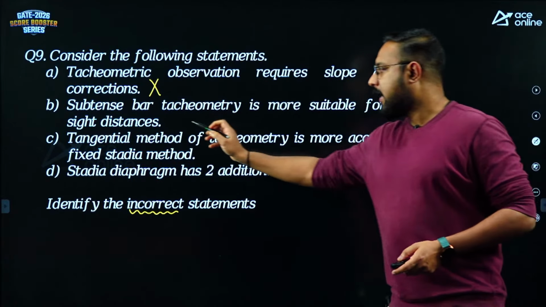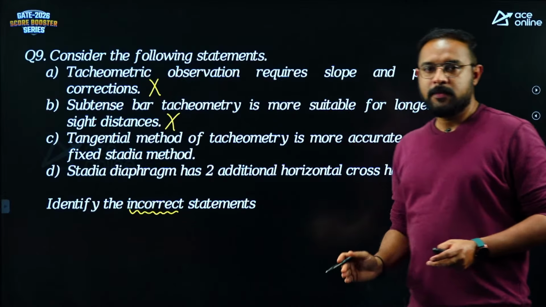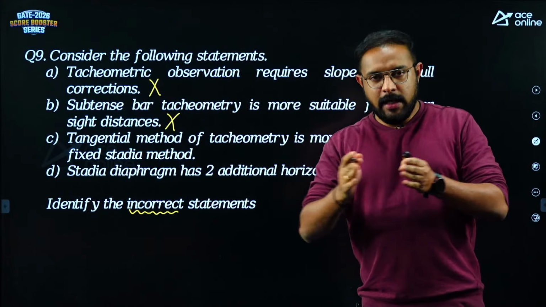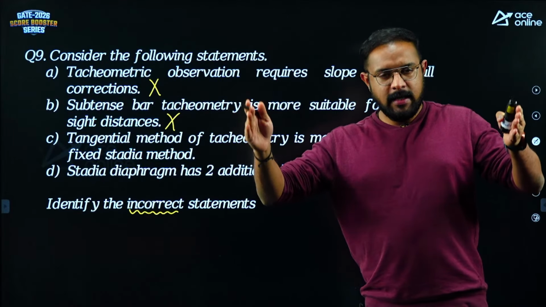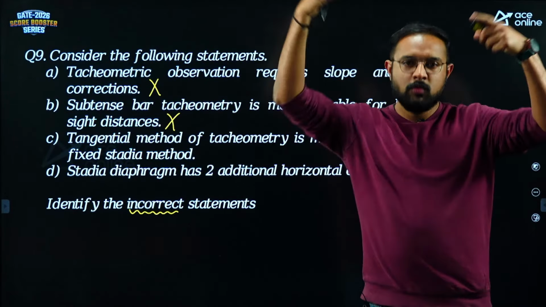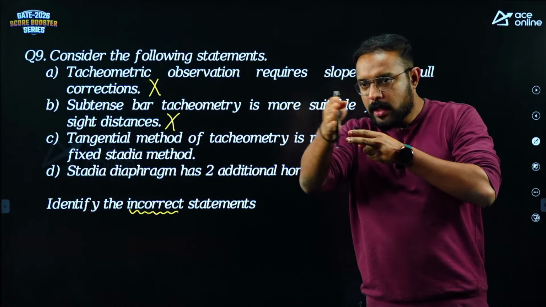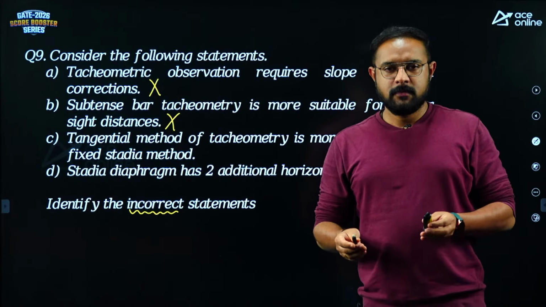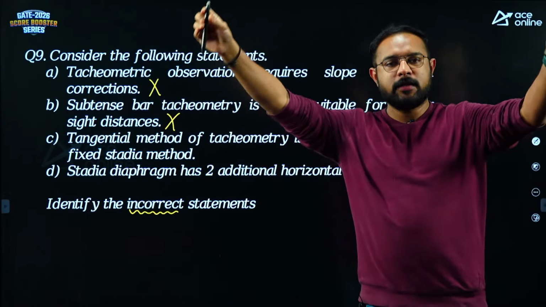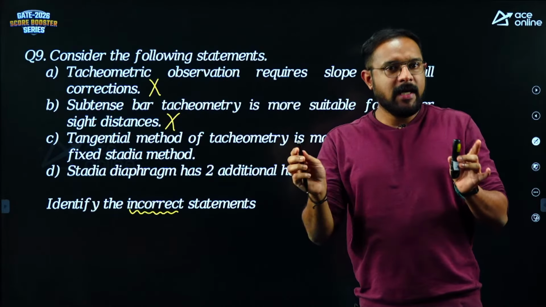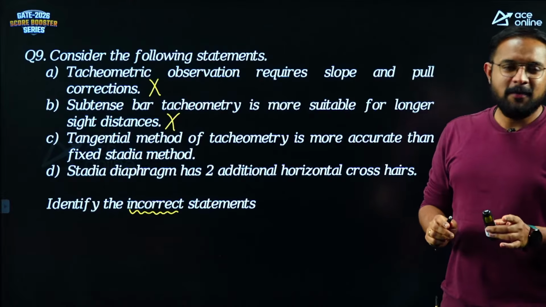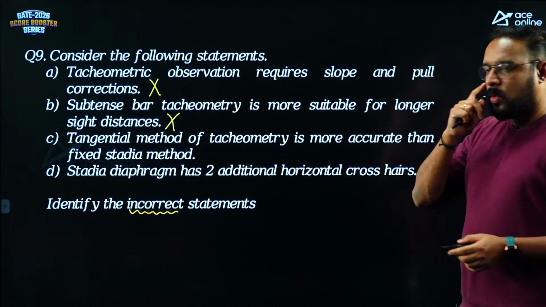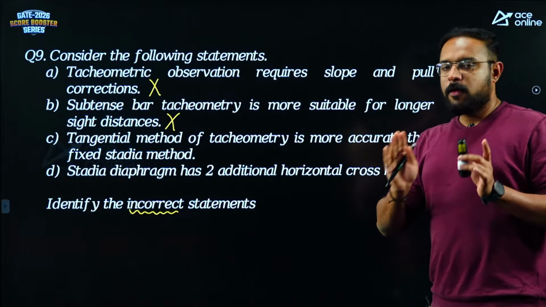Next up, subtense bar tachometry is more suitable for longer sight distances. Is that statement correct, guys? No, that is also not correct. The subtense bar itself is roughly 2 to 3 meters long. If you keep this subtense bar horizontally, let's say 2 meters, some 2 kilometers away, what is the horizontal angle that you can measure between the two targets? Nothing. This 2 meter length at a distance of 2 kilometers does not make any considerable angle for the theodolite to measure. So the method fails. It's only possible for a few hundred meters.